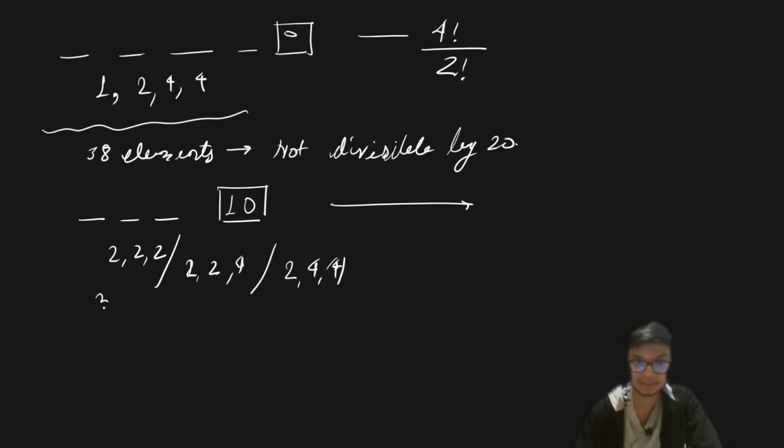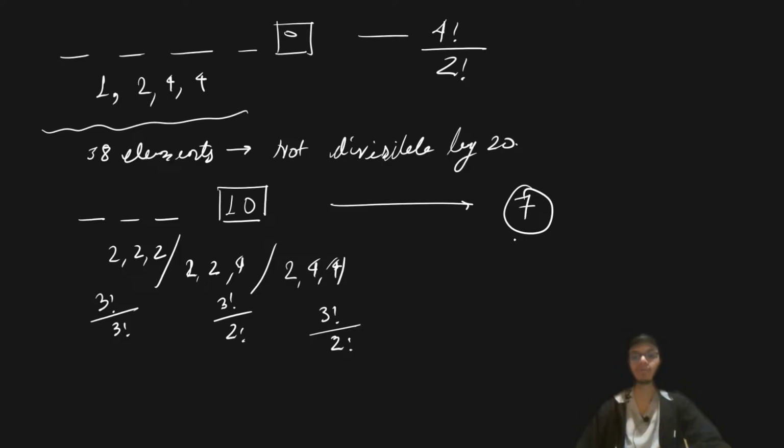it's going to come out as equal to, for the first case, 3 factorial upon 3 factorial, then 3 factorial upon 2 factorial, and 3 factorial upon 2 factorial. So all these cases come out as equal to 7. So there are 7 numbers which are not divisible by 20. Apart from these 7 numbers, all the other elements in these 38 elements are divisible by 20.